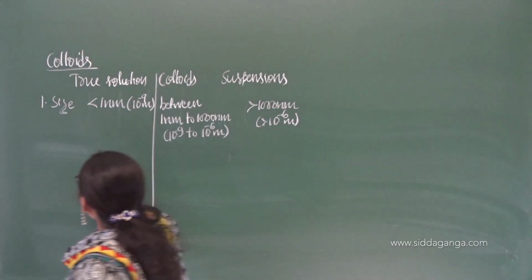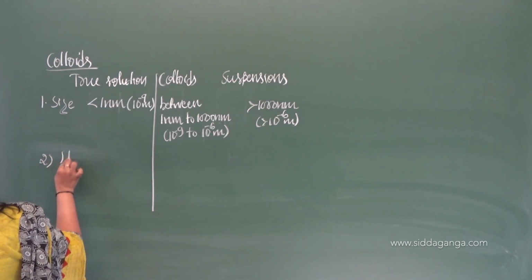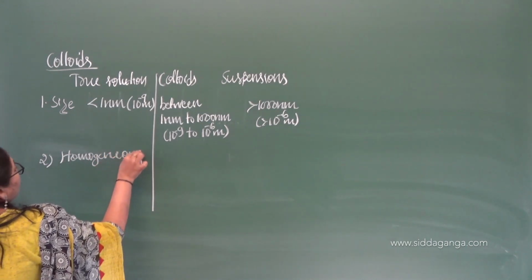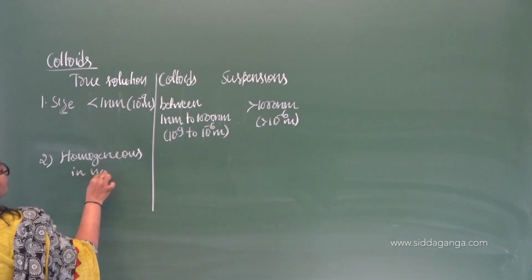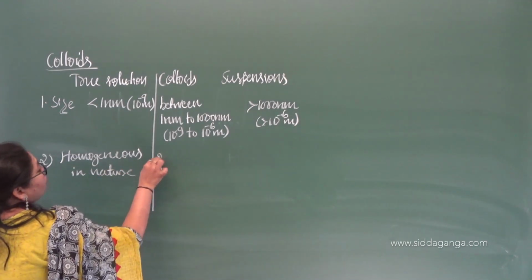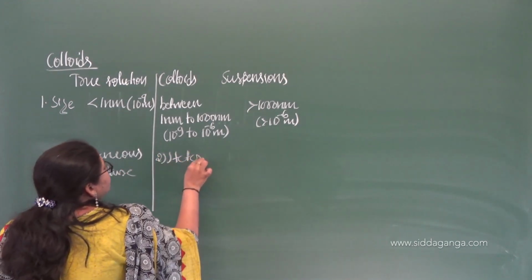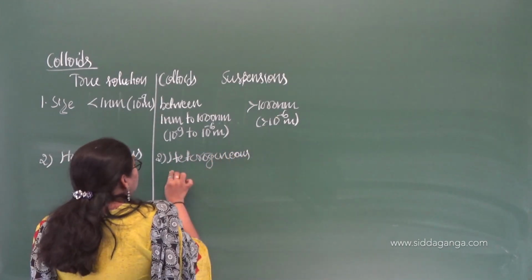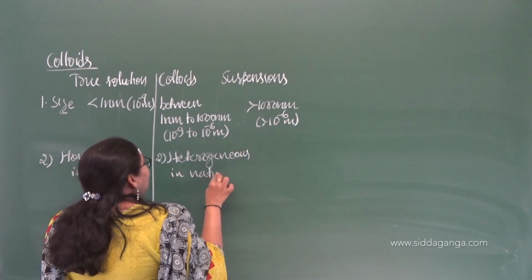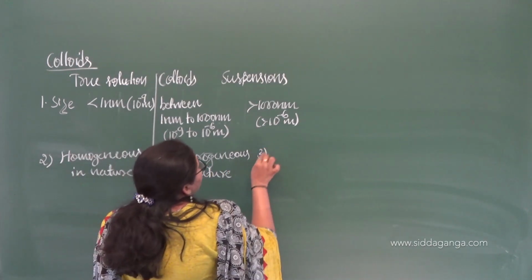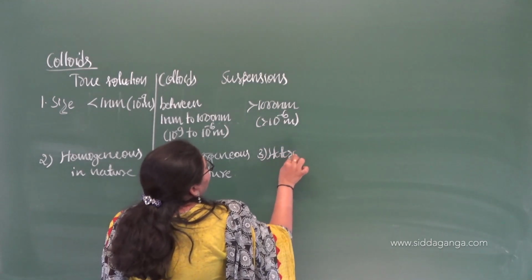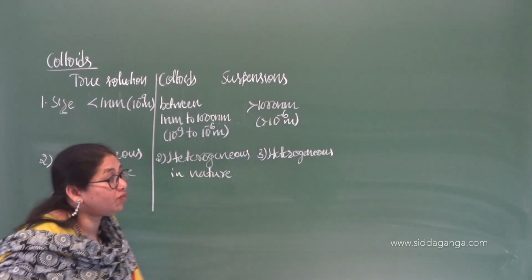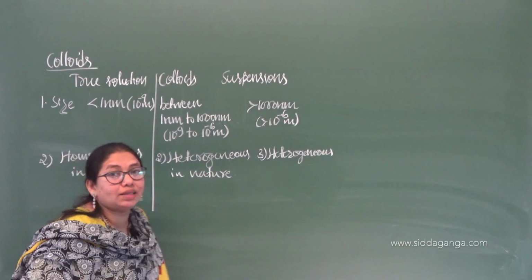The second point, as I already said, is the nature of the solution. True solutions are homogeneous in nature. The second one, colloids, are heterogeneous in nature. The third one, suspensions, are also heterogeneous in nature. So this is the second difference between the solutions, colloids and the suspensions.